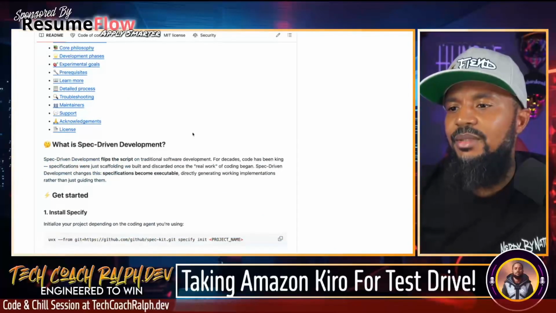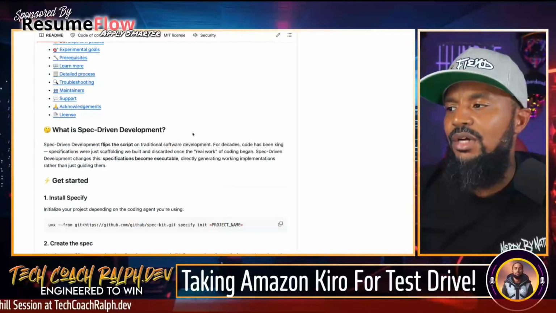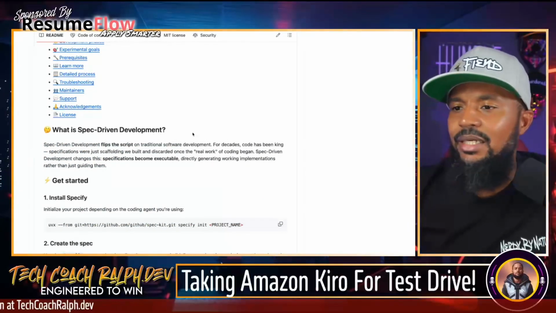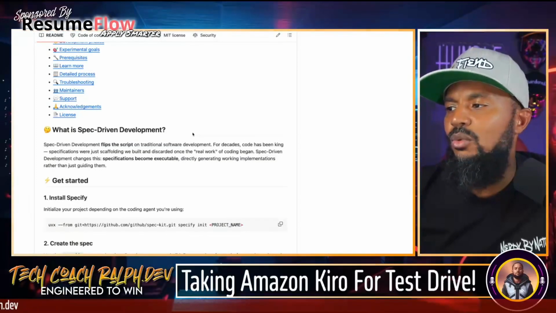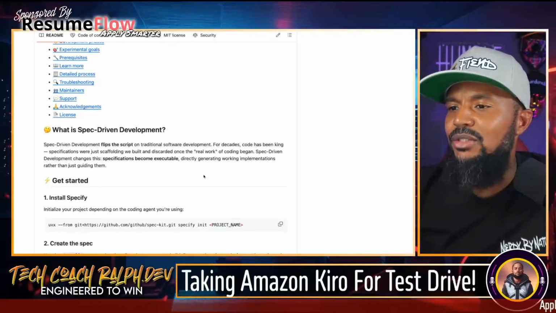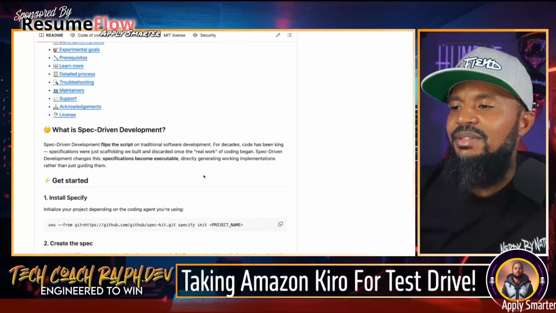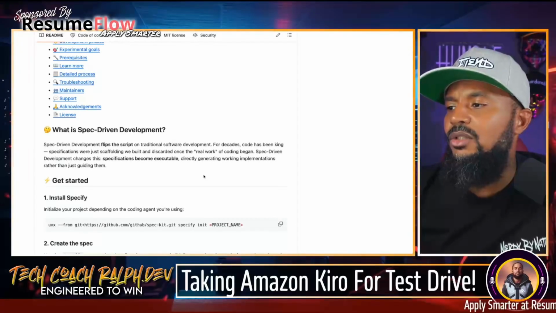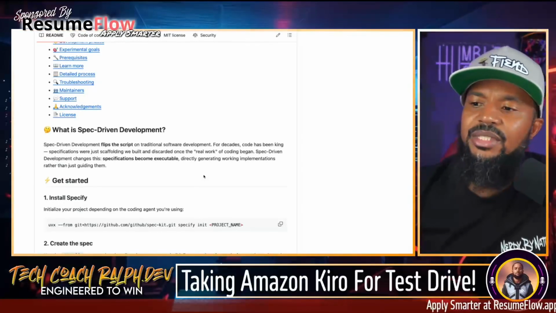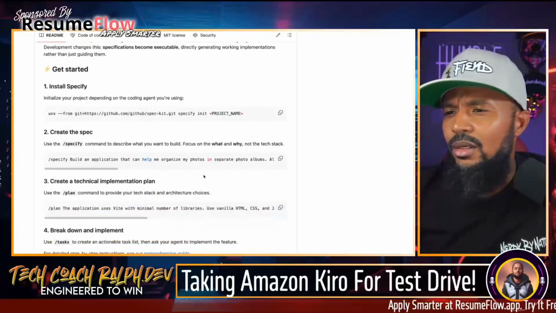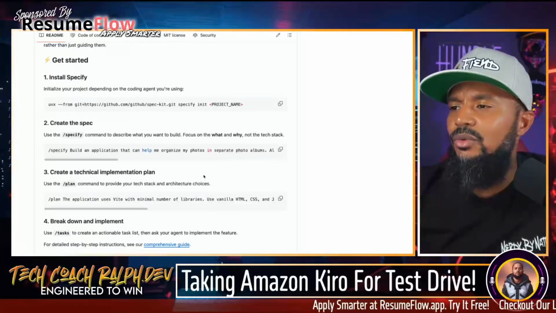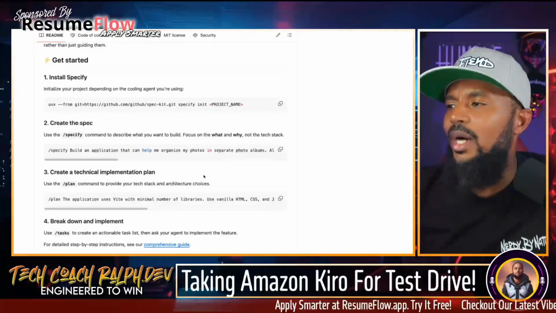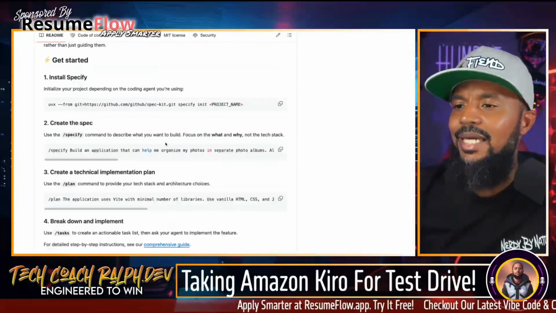What is spec-driven development? Spec-driven development flips the script on traditional software development. For decades, code has been king. Specifications were just scaffolding we built and disregarded once the real work of code began. Spec-driven development changes this. Specifications become executable, directly generating working implementations rather than just guiding them. You create the spec. Use the /specify command to describe what you want to build. Focus on the what and the why, not the tech stack.